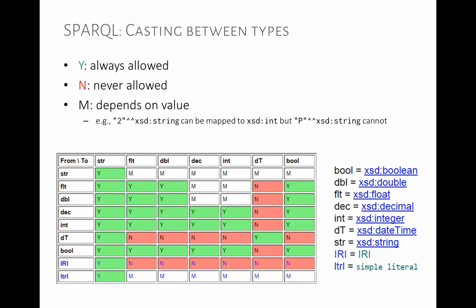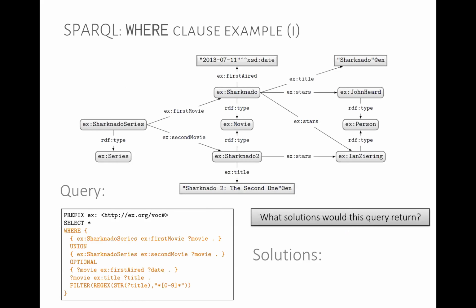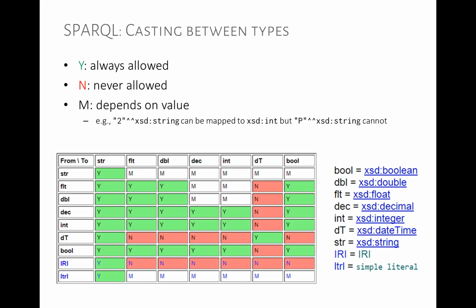So for example, if our string contains just the character 2, we can convert that to an int, because it's lexically valid. However, we couldn't convert p to an int because it's not a lexically valid integer. So that's again for reference, to give some idea. We can do some casting between types. Any questions about that? So we can do quite some manipulation with this language and lots of filters and so forth.